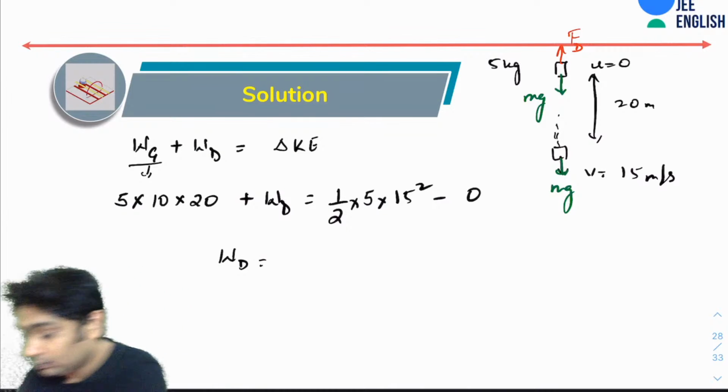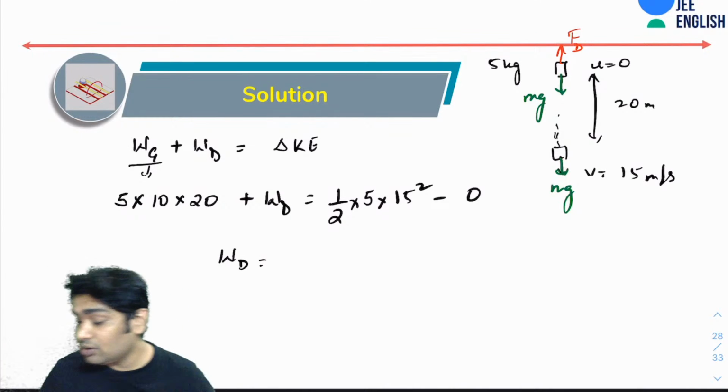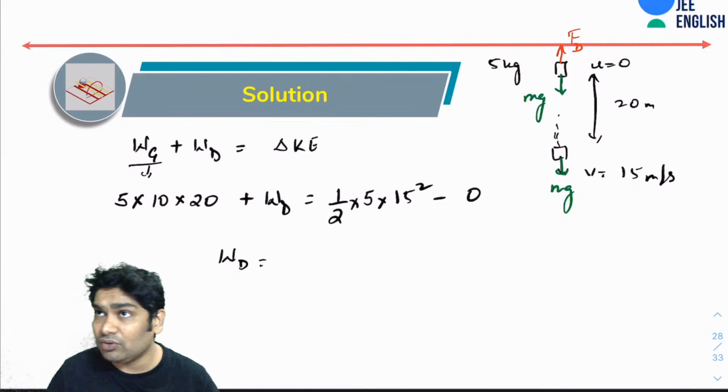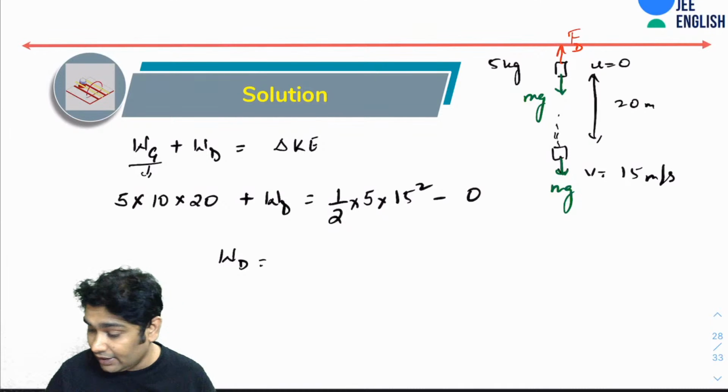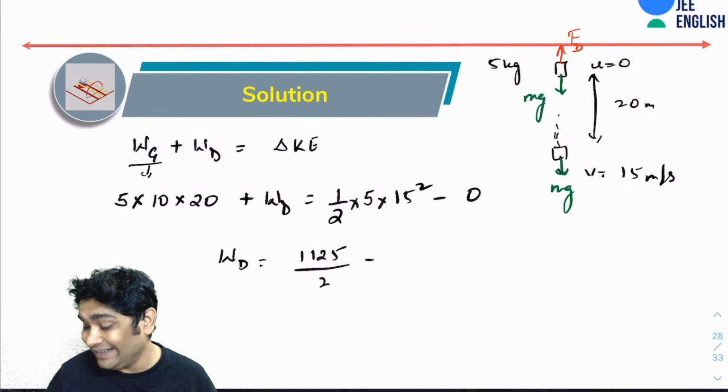Okay, so that will be 15 square would be 225, right? So let's just quickly calculate this. Yeah, 1125 by 2 minus, that would be 1000.